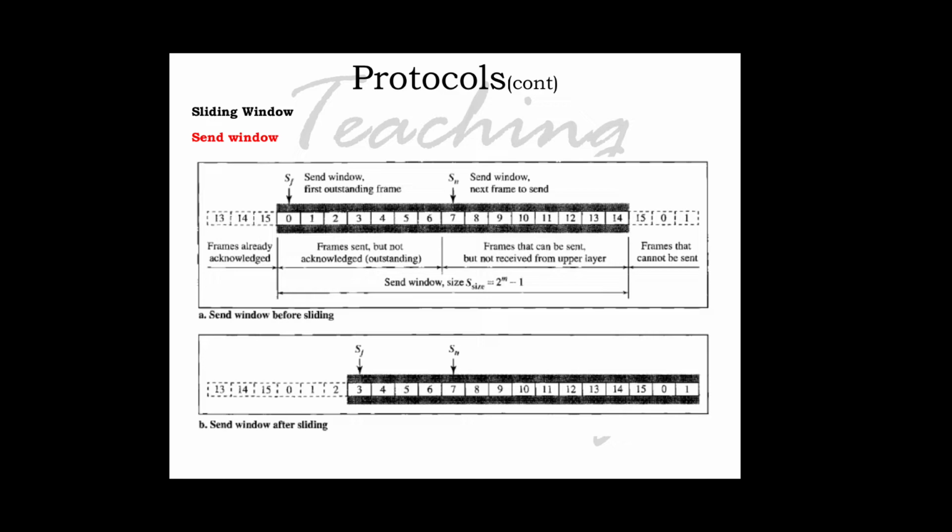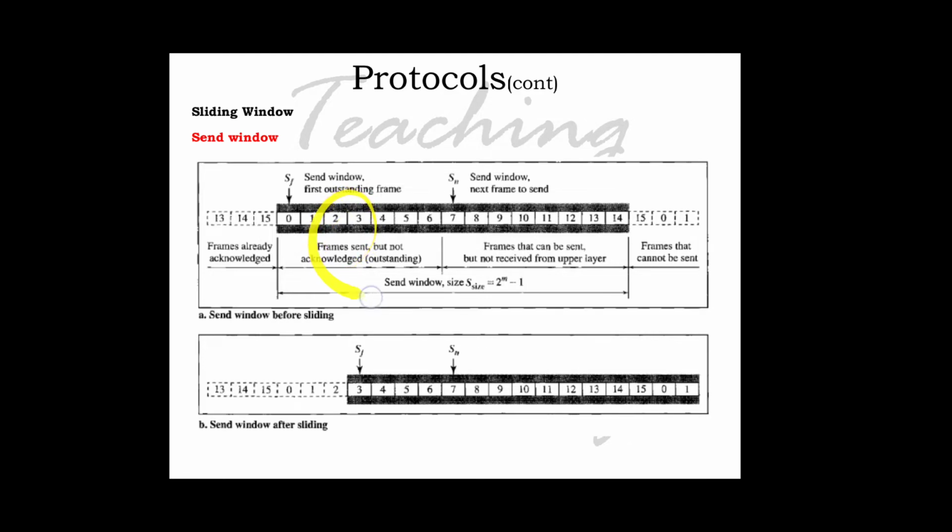The figure shows a sliding window of size 15. That means m equals 4, which we have already seen. The window at any time divides the possible sequence numbers into 4 regions. The first region, from the far left to the left wall of the window, defines the sequence numbers belonging to frames that are already acknowledged.